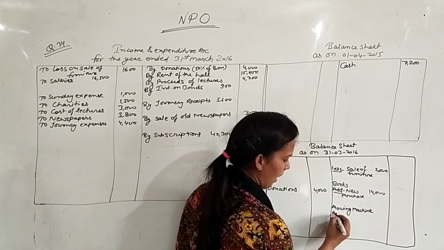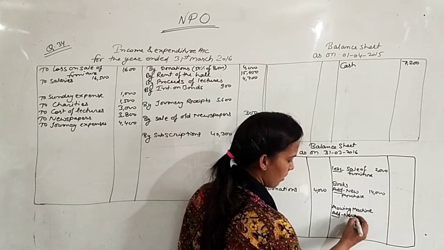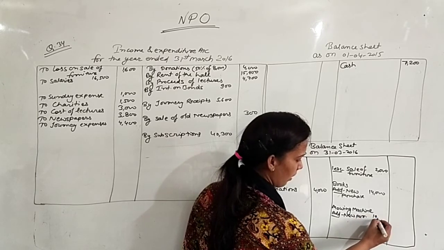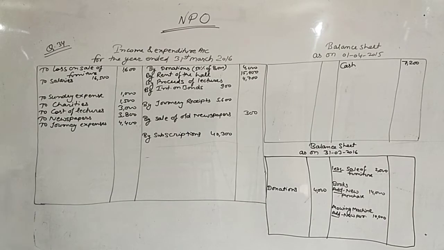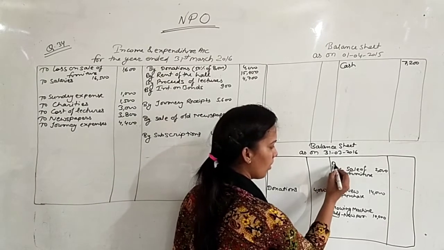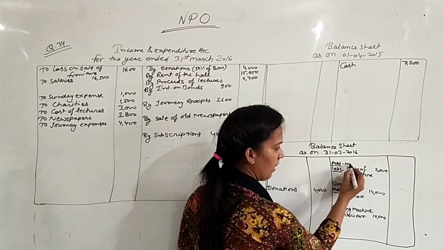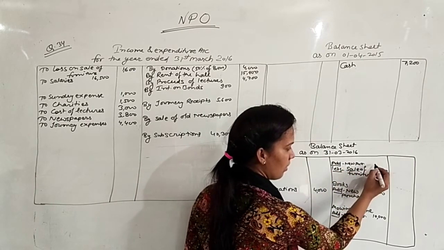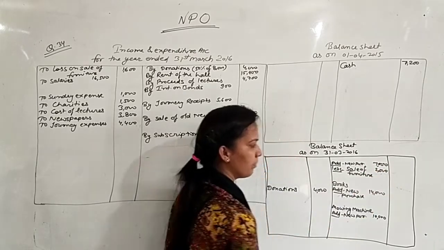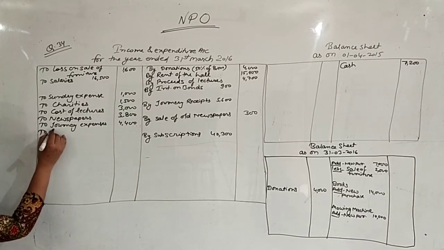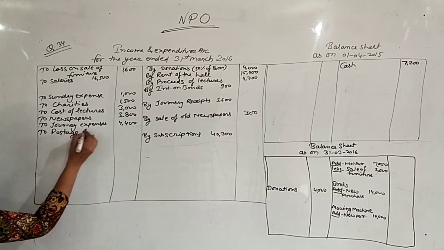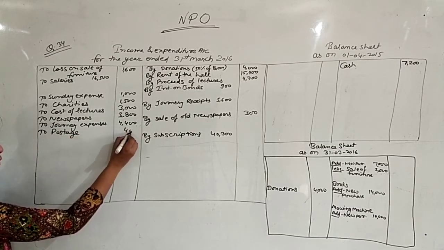Mowing machine, add new purchase 10,000. Furniture 7,000. Add new purchase 7,000. After furniture there is postage 400. It will be written here. To postage 400.